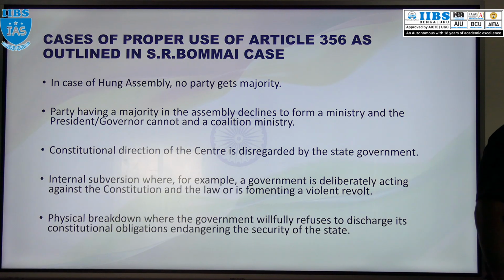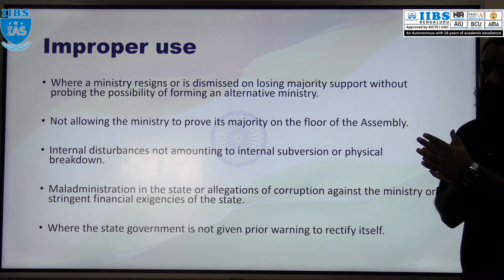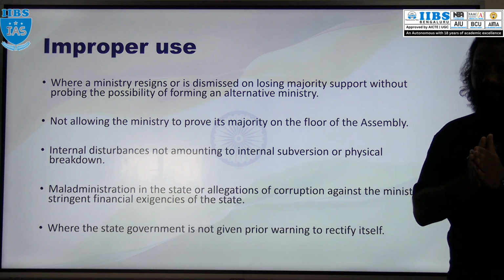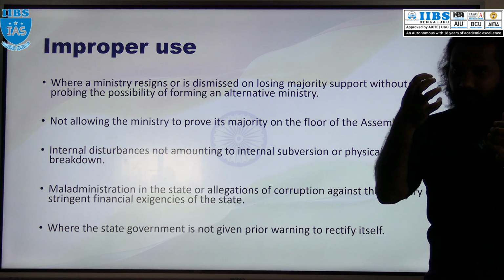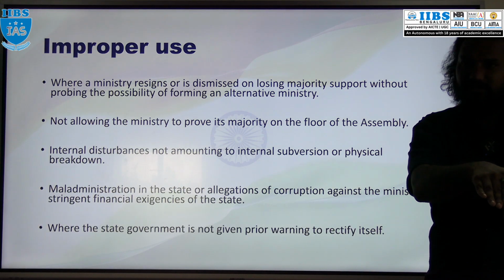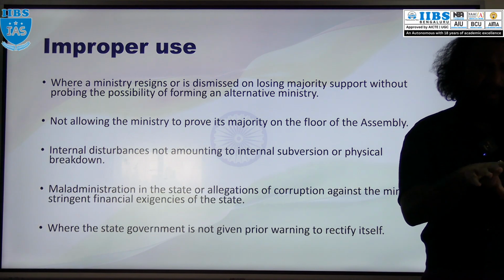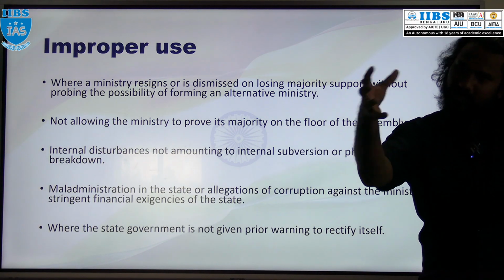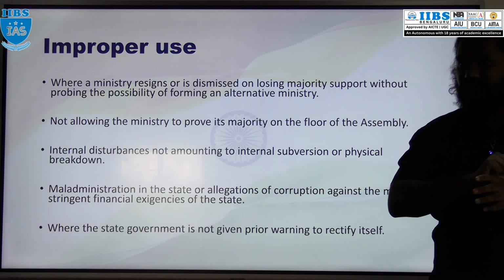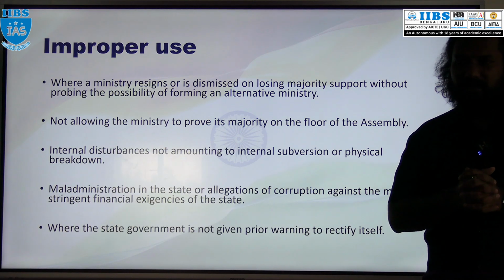Okay, the next, improper use, when this cannot be imposed. Proper use we discussed. Improper use, when a ministry resigns or is dismissed by losing majority support, without the possibility of forming an alternative government. Sometimes what will happen, two to three parties will form the government, one party will withdraw the support, so the majority is gone, and suddenly they cannot introduce the president rule. Give some time to those ministers who have resigned, they can talk with the other party and again form the coalition government. So in that situation it should not be proclaimed.